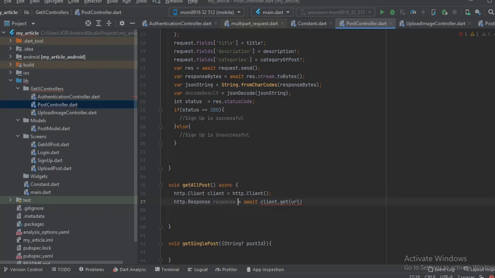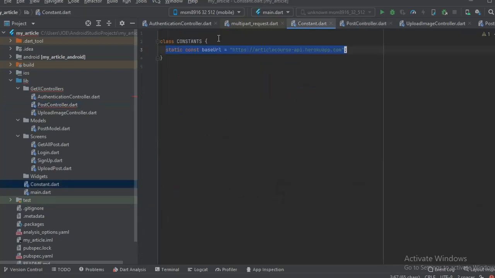Okay, for the network, a response here. So the URL is going to be a URI.parse. In that case, we need the base URL, which is gotten from... Remember, we created a constant class. This constant class is holding constant values that are never going to change in this app, like my base URL.